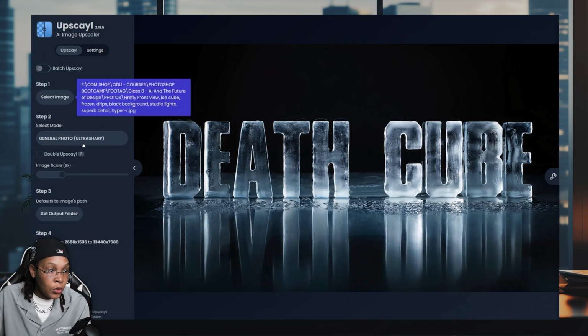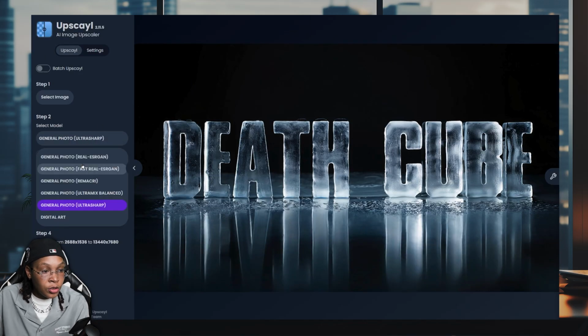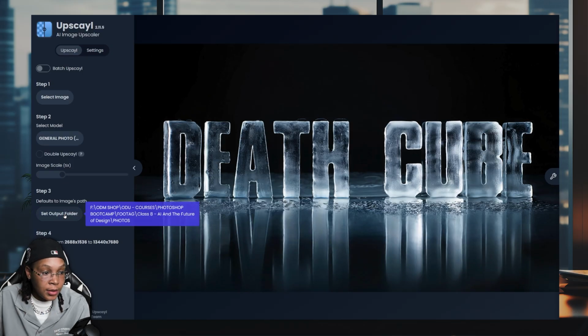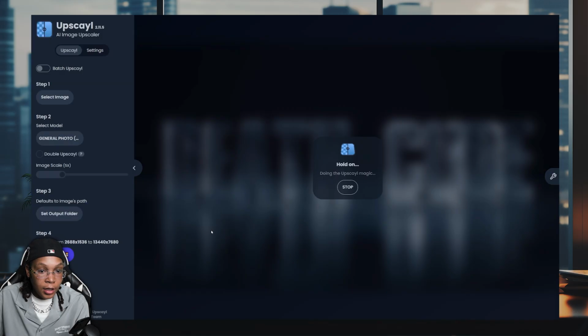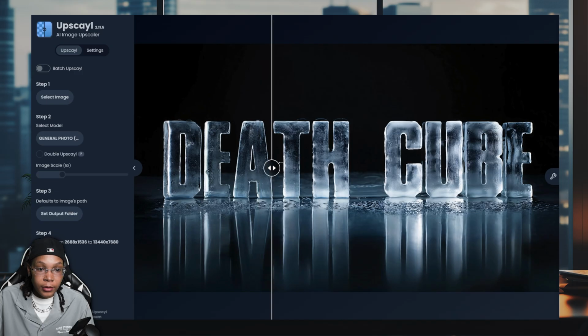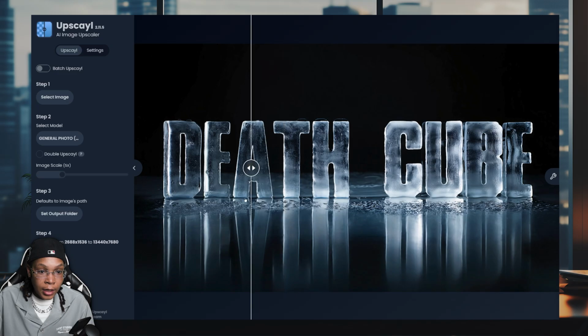This one looks pretty cool. So for general image, you can select any one of these. Me, I want ultra sharp. I'm gonna upscale it by 5. Double upscale just means it runs you through it twice. Select the output folder. We're gonna just have the same output, click upscale, and just give it a second to work its little upscale magic. And now I'll show you the before and I'll show you the after. So before, after, before, after, before, after. It just goes and cleans up things.